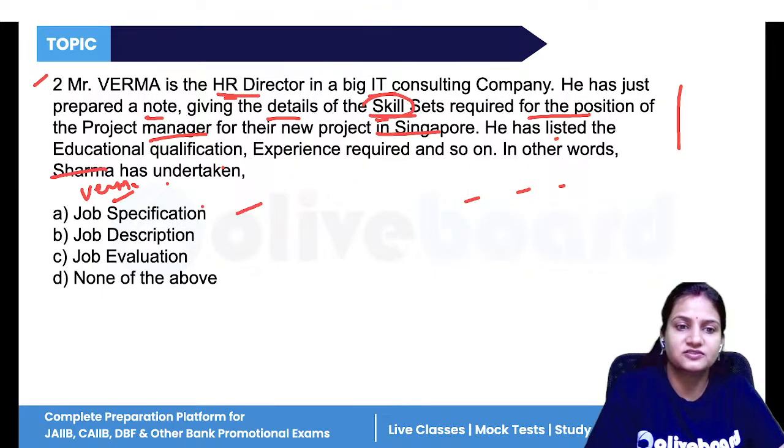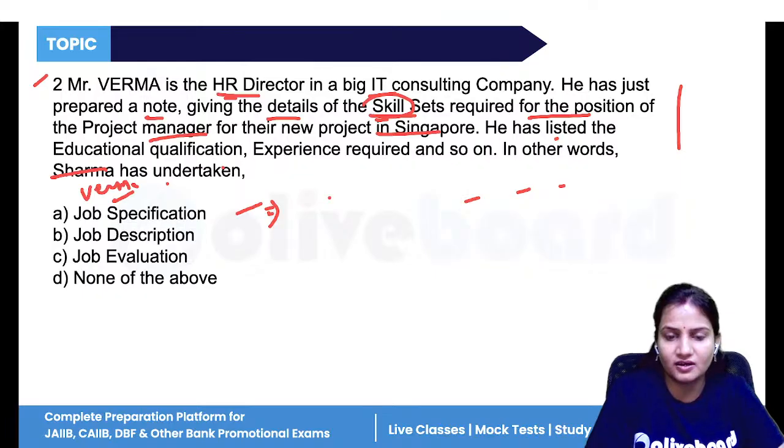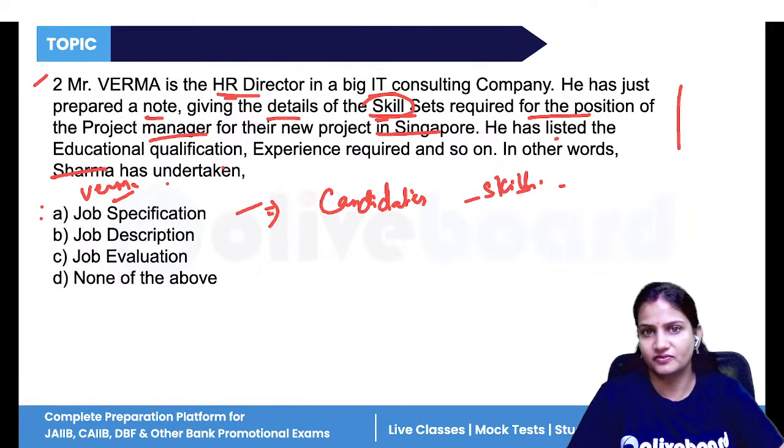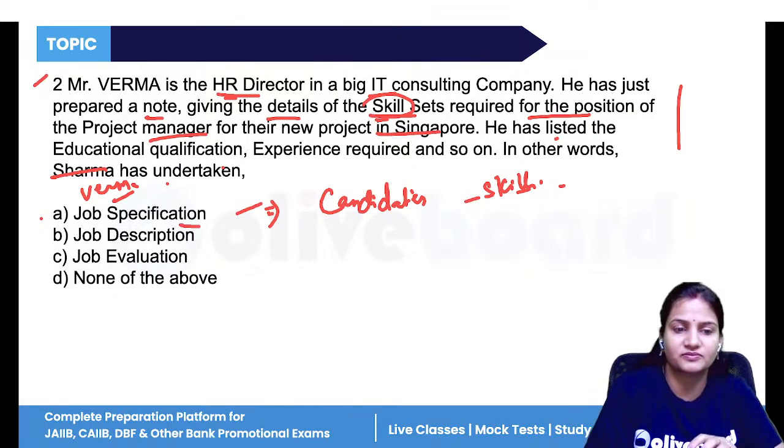And we know that in specification, we talk about the candidate's skills. Educational qualification, how much experience this person has, all this will come under specification.